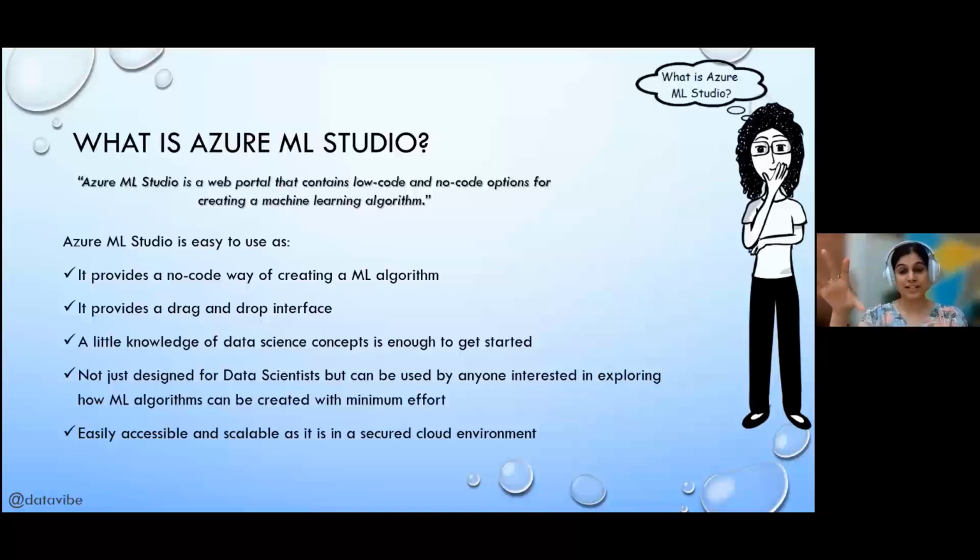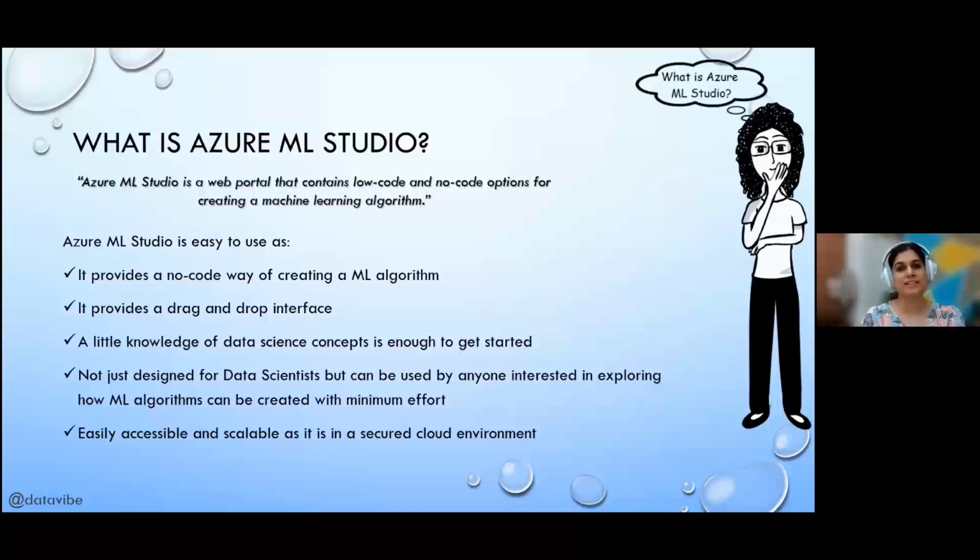You start with your raw data, start adding nodes like what you want to do, and create an algorithm basically. Those of you who have any background in data science, it is beneficial, because creating a predictive algorithm or a machine learning algorithm needs some level of basic information, like what these algorithms are, in which scenarios, which kind of algorithm you should use, and a few terminologies like what a label is.